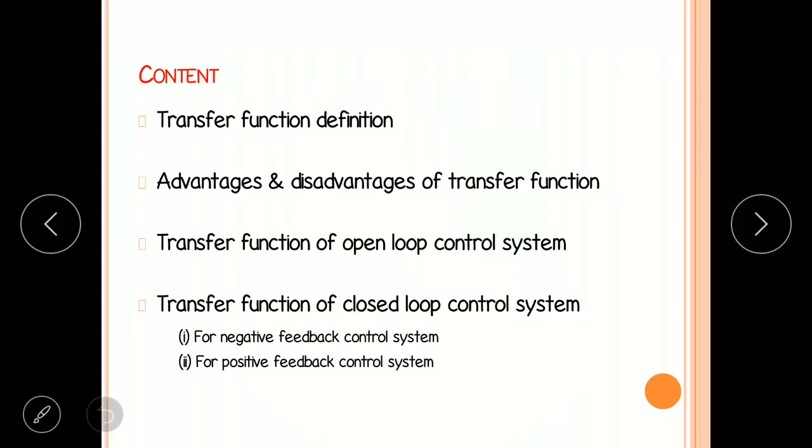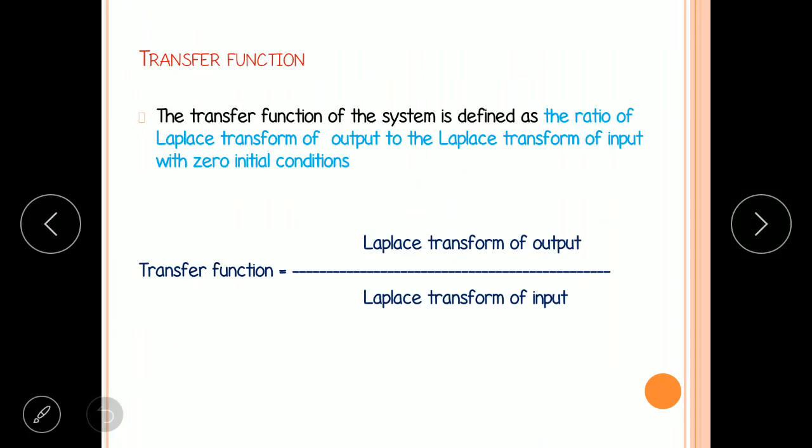I am going to explain the definition of transfer function, advantages and disadvantages of transfer function, transfer function of open loop control system, and transfer function of closed loop control system. Here we have two cases: negative feedback control system and positive feedback control system. The definition of transfer function is the ratio of Laplace transform of output to the Laplace transform of input with zero initial conditions. Just simply output by input.